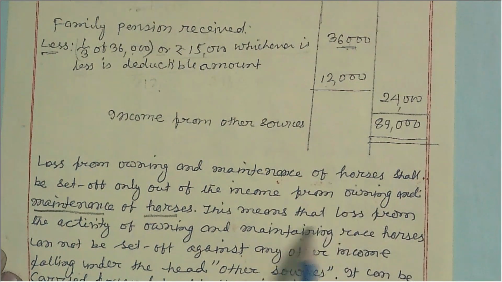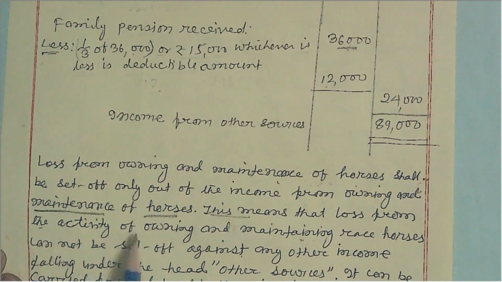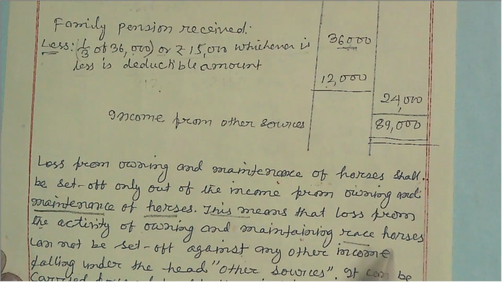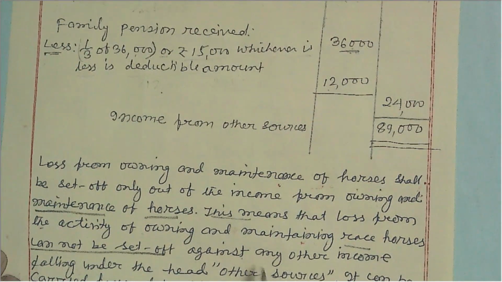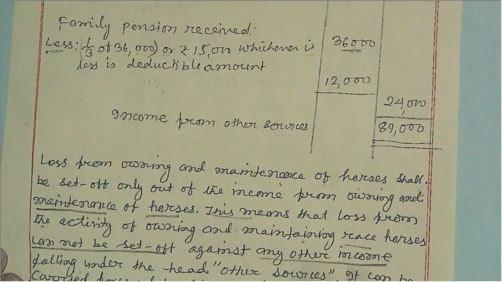And here it is clearly given that the loss from the activity of owning and maintaining race horses cannot be set off against any other income. That is, though we have income from interest on deposit with a company, university remuneration income, royalty income, out of this income this loss cannot be deducted.